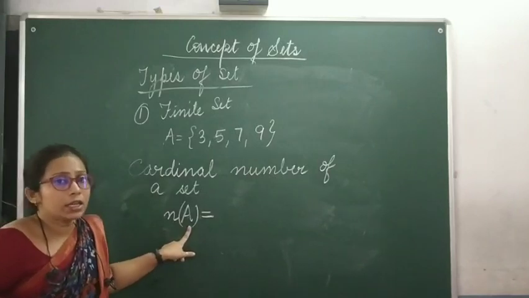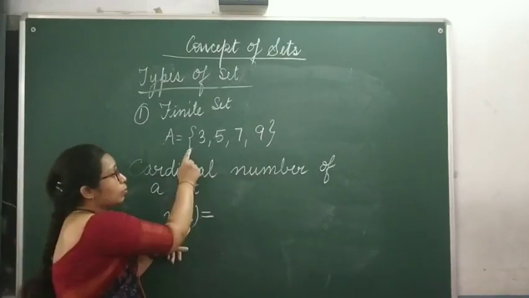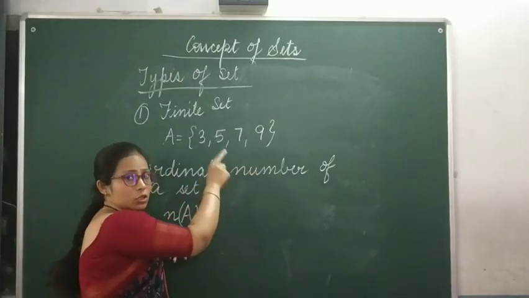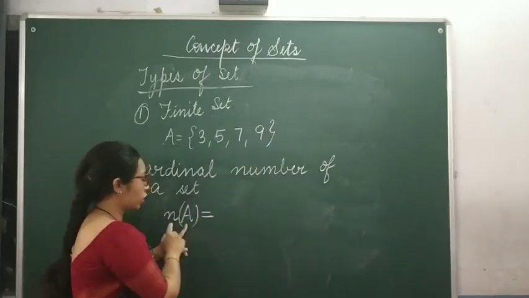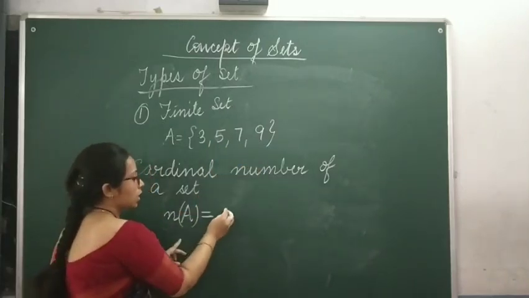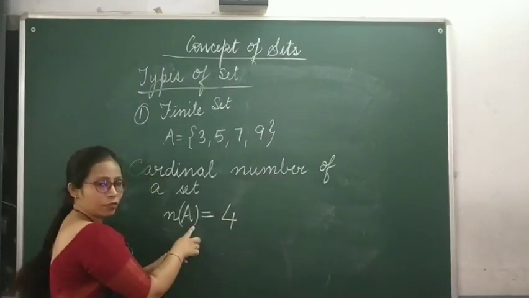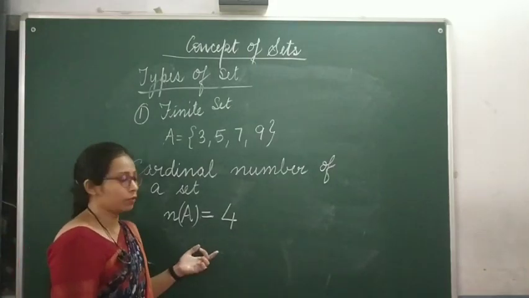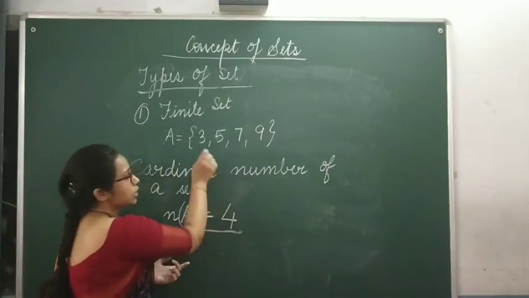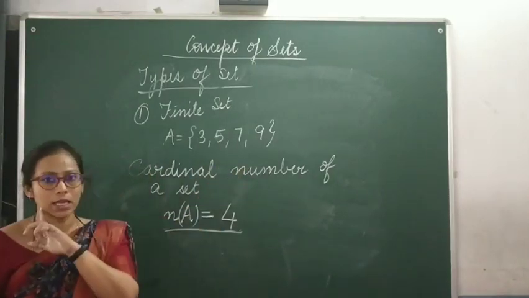The cardinal number of a set is the number of elements of the set. So how many elements are there in this set? There are 4 elements. So what will be the cardinal number of A? So n of A, that means the cardinal of A, would be 4. I hope this is clear to all of you. The cardinal number of a set is always the number of elements in the set.